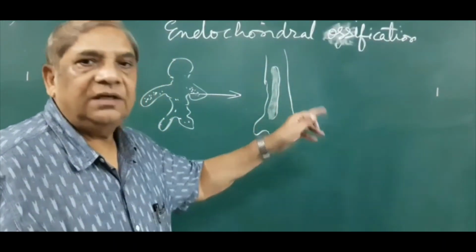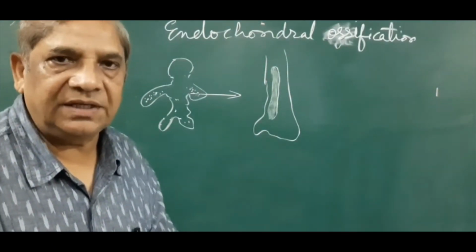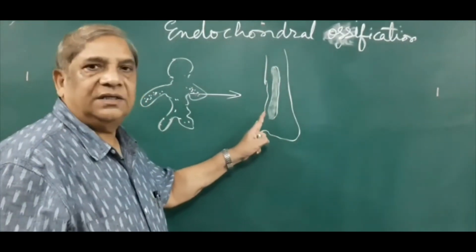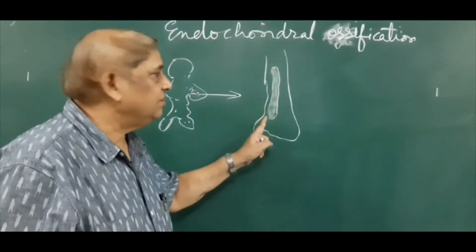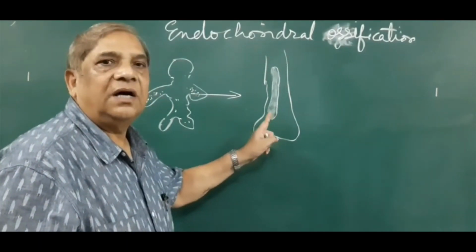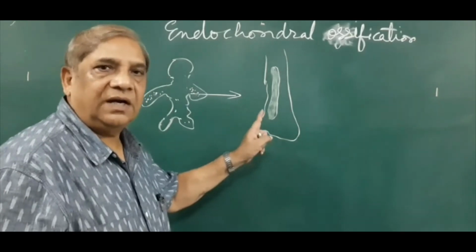Then I will take the formation of a long bone. Say for example, if it is the radius, which is at present a cartilaginous model. What is the age of the embryo by this time? It is hardly 8 weeks of intrauterine life.